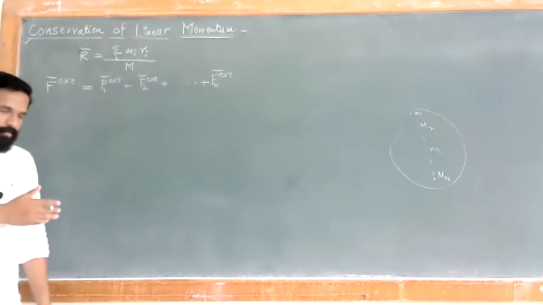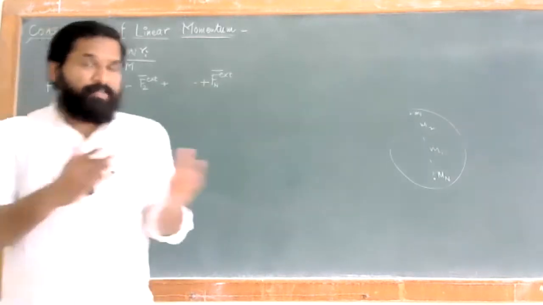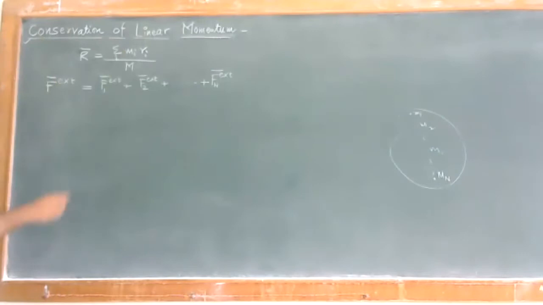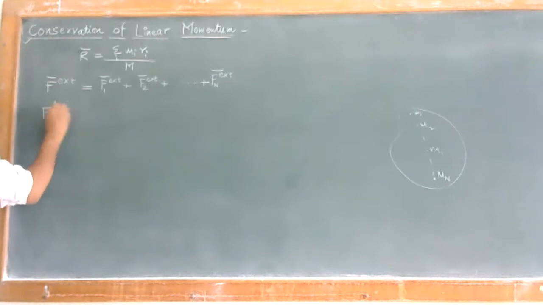As this is the external force applied on the particle, on the same basis we have some internal force. That internal force is given in terms of Fi internal, the internal force acting on the ith particle due to its interaction.